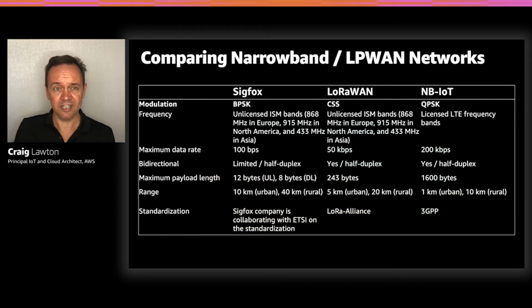And some of the most popular narrowband and low power wide area network technologies are Sigfox, LoRaWAN, and NB-IoT. But I'm going to focus on LoRaWAN today because it's proved incredibly popular with the smart cities customers I speak to. It uses unlicensed spectrum in the sub-gigahertz range, so that contributes to its cost effectiveness. You have to be mindful that in different geographical regions there are different spectrums to be used. As you can see, the range is up to 20 kilometres, which is really awesome in a country like Australia where I live, where you have really spread out geographical areas. And it's managed under the LoRa Alliance, and Amazon is a sponsor of the LoRa Alliance.